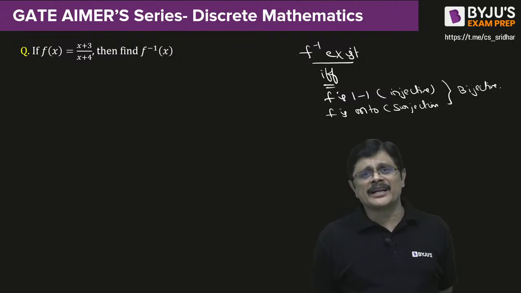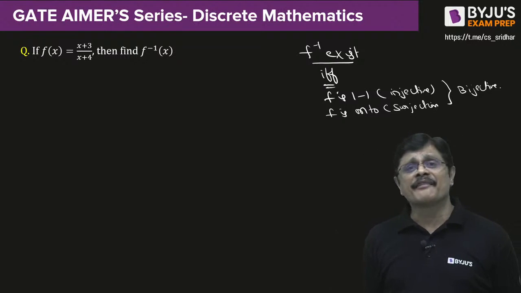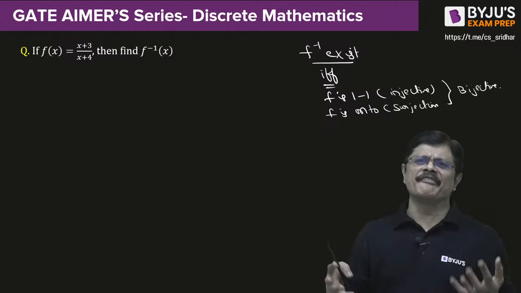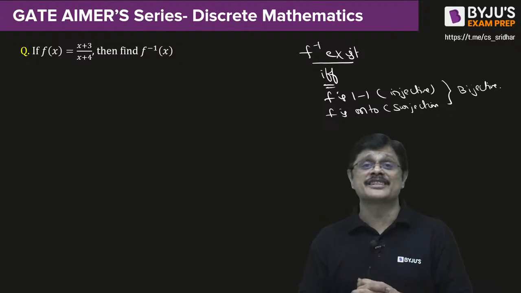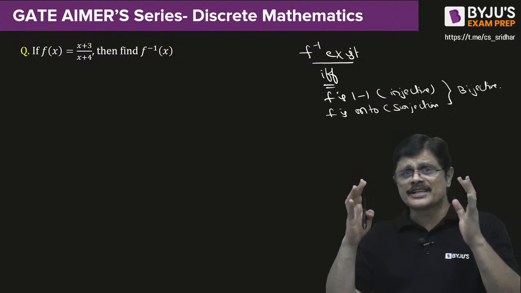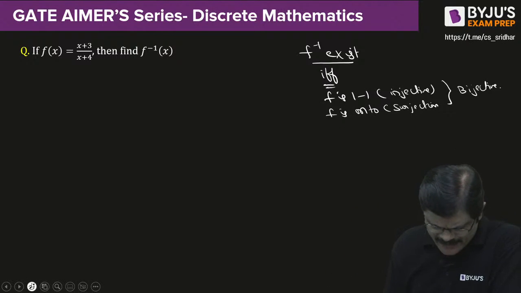So we assume that the domain and codomain are defined in such a way that f inverse exists. So here the concentration is finding f inverse rather than verifying whether f inverse exists or not. See, this property or this method is very important. I want everyone to see this carefully, my dear friends. See, the idea here is like this.